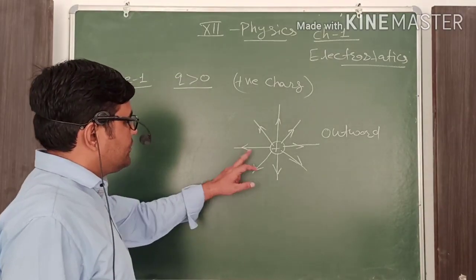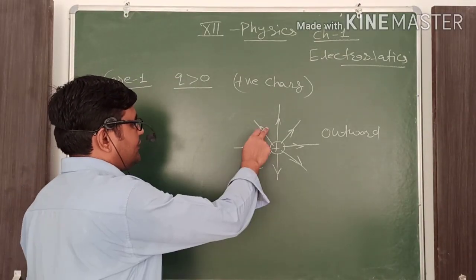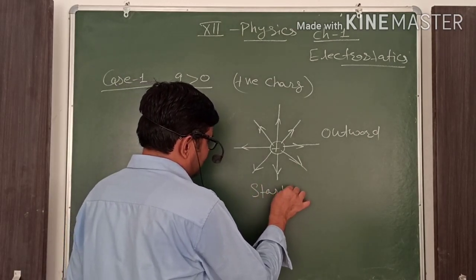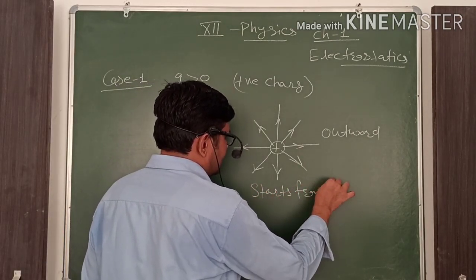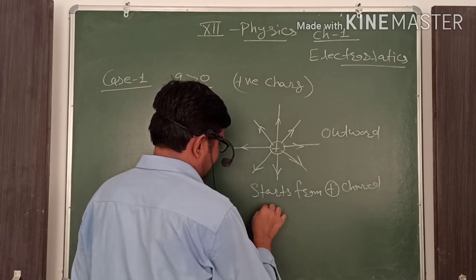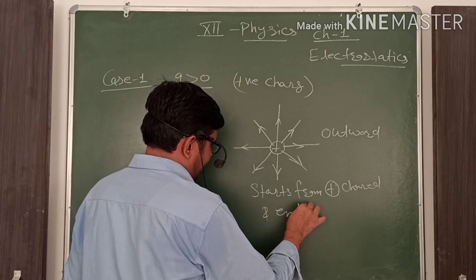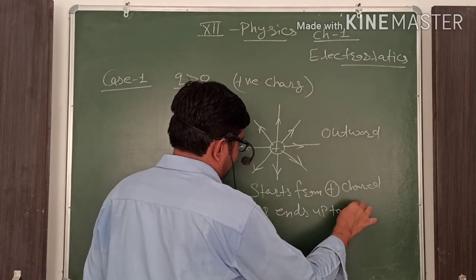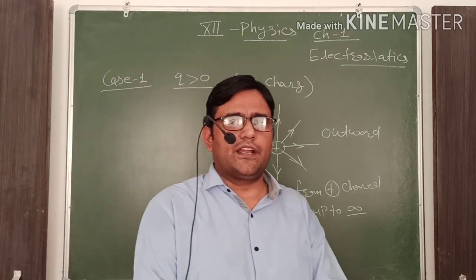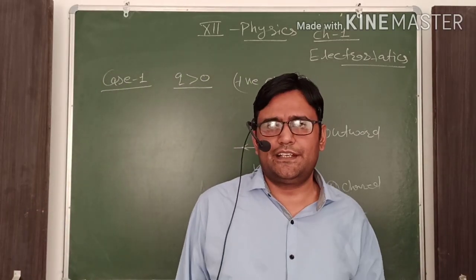Clear? It is due to positive charge. Now the important point: the field lines start from the positive charge and end at infinity. It means they continuously move up to the level of infinity.